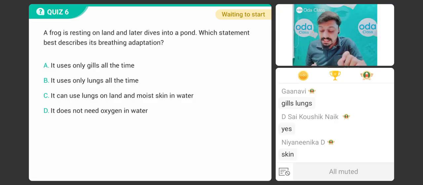Number one, it uses gills all the time. Number two, it uses only lungs all the time. Number three, it can use lungs on land and moist skin inside the water. Number four, it does not need oxygen in water. The time starts right now.